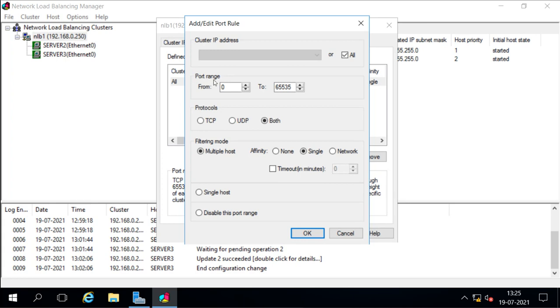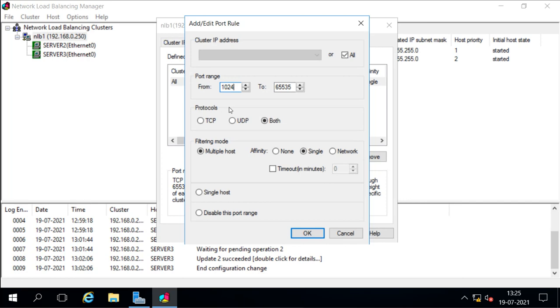Now this is not good, because we are not using this cluster for all the services. We are using it for some specific services. So we should disable this. We should use only the services which we need. Now what I will do here, first to make it work properly, is this: my well-known port numbers are from 1 to 1023.